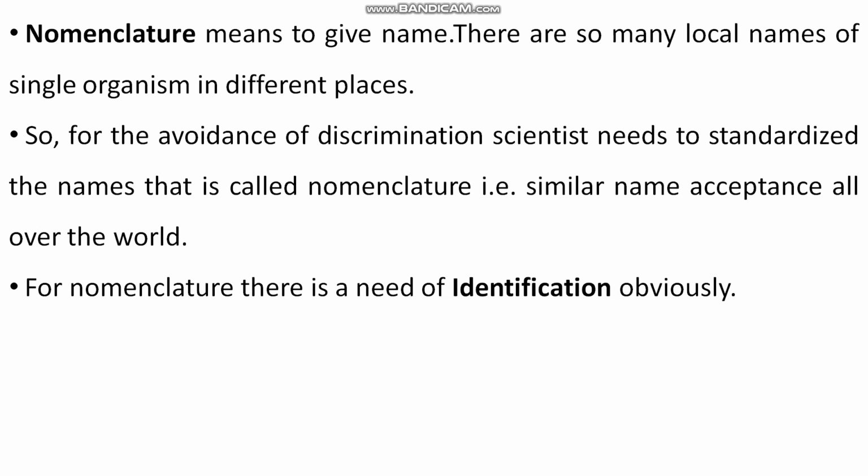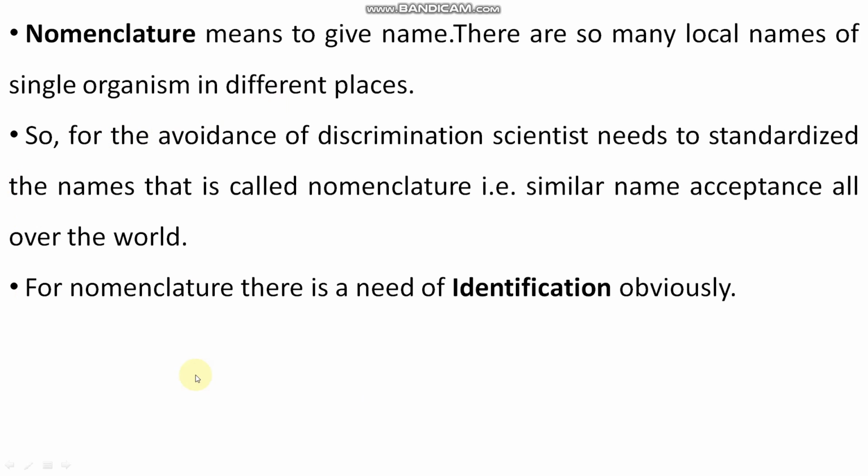If any literate person, or literate person means any biologist, any science student, listens that we are talking about Allium cepa, they will understand, yes, Allium cepa is talking about onion or pyaz. Clear? So there should be a standard name which is acceptable all over the world, right?